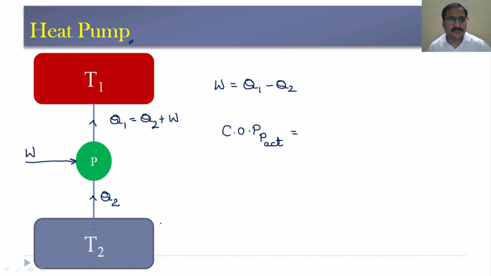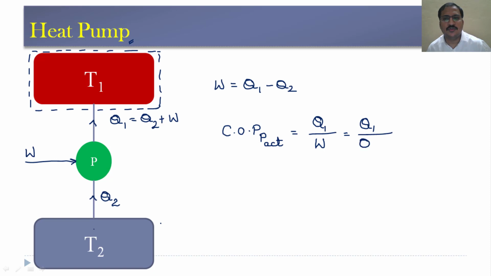So, the heating effect we are getting at the higher temperature reservoir, because heat is extracted from lower temperature and is given to a body at higher temperature. So, this will be Q1, the heating effect, by the work input that we are giving. Now, this can be written as Q1 by Q1 minus Q2 also.